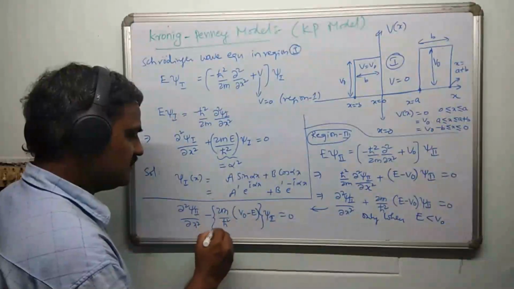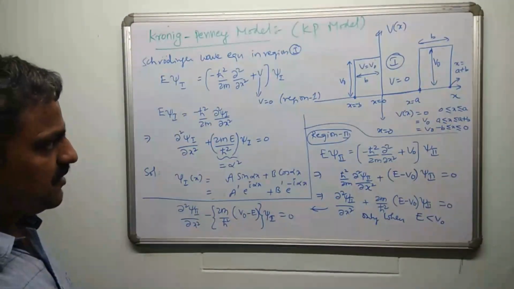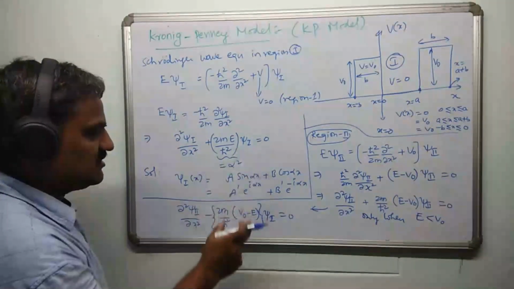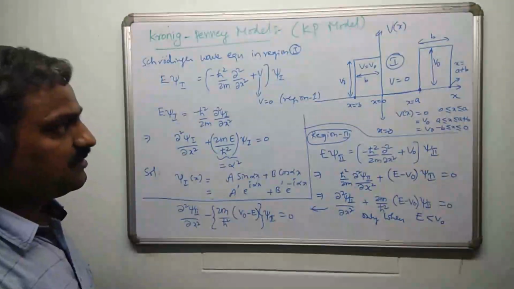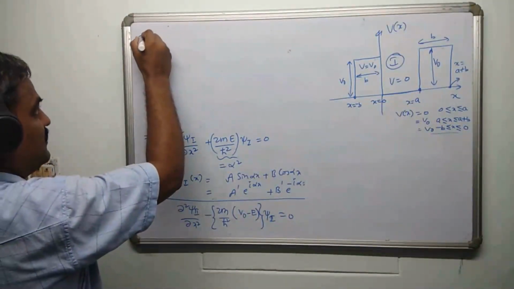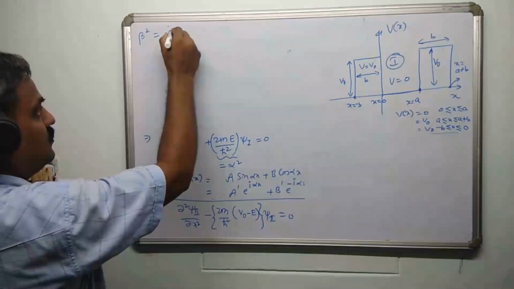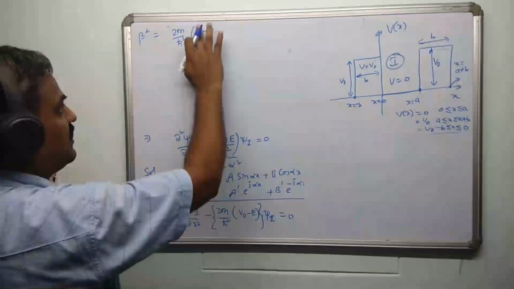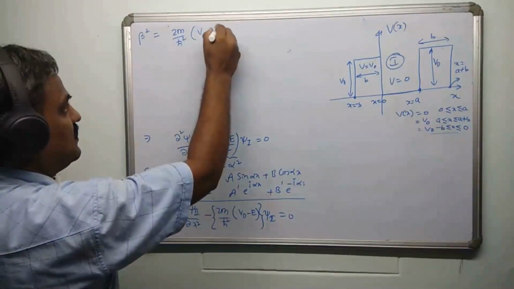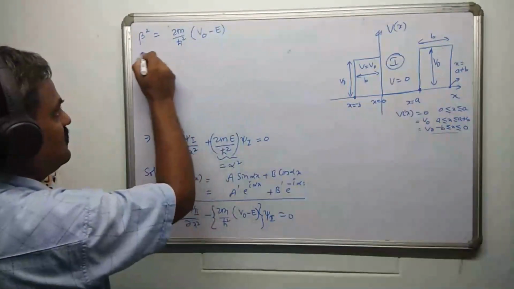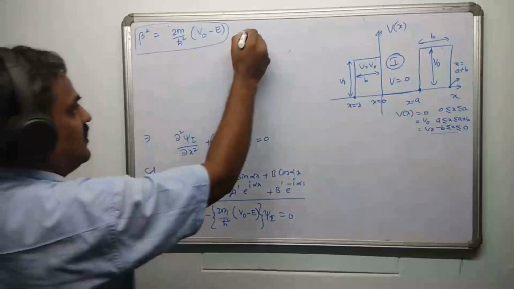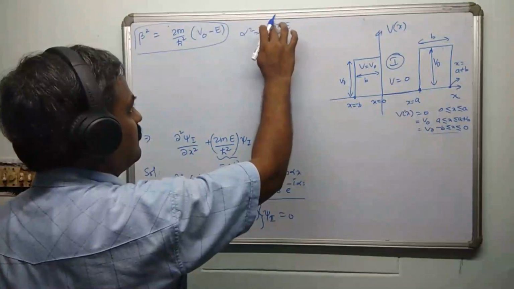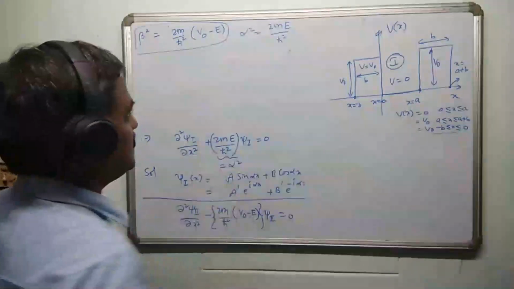Now I'll call this bracket term beta. Please pause the video. I'll be calling this beta, as I know already this is alpha. Of course, this is alpha square and this is going to be beta square. So beta square is equal to 2m by h cross square into (V naught minus E), and that's all. This is what I'm calling beta square, and similarly alpha square is equal to 2mE by h cross square. That's all. This is alpha and that is beta.